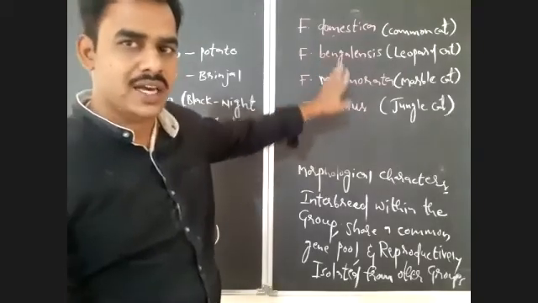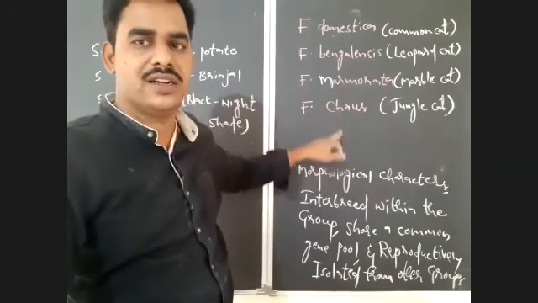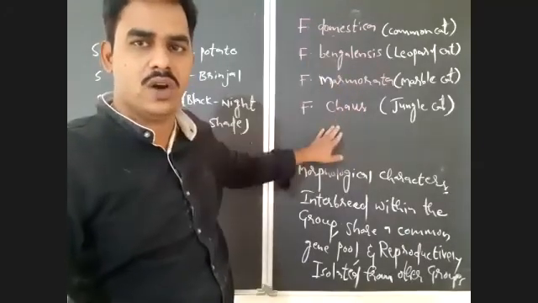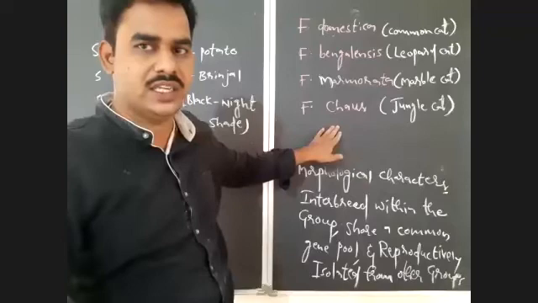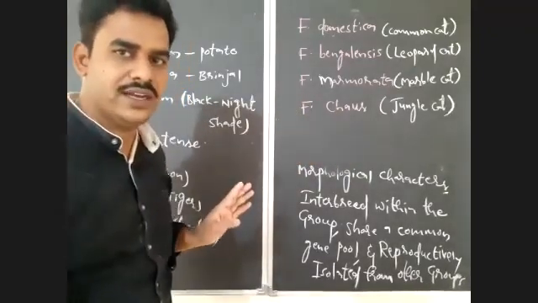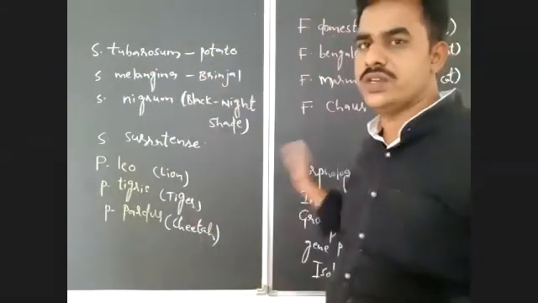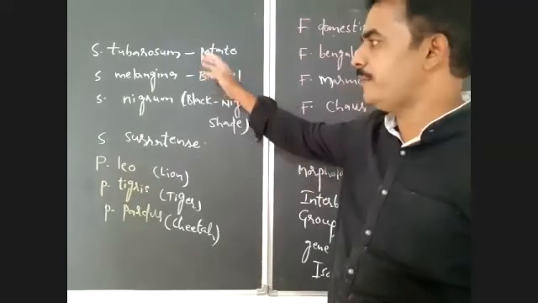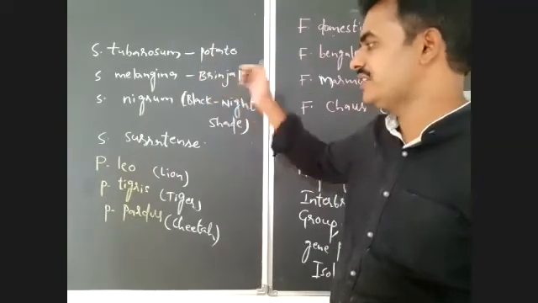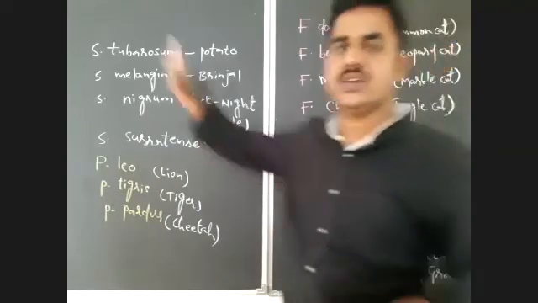So all these are closely related species, but belong to the same genus, Felis. Tuberosum, melongena, nigrum, and serratum are also species belonging to the same genus.